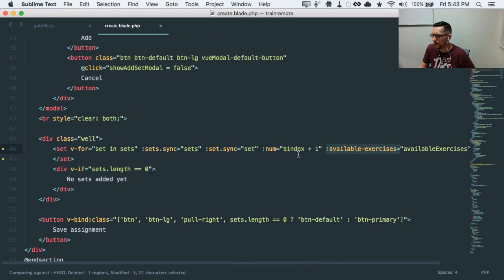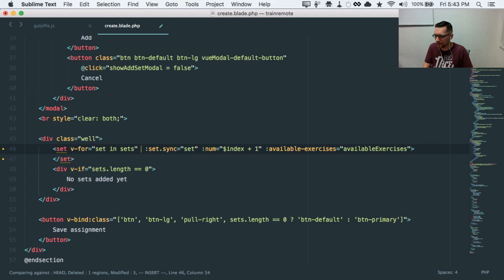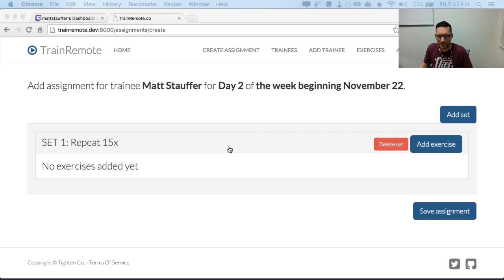Notice that I passed in sets.sync. That was the thing that I thought was going to allow me to do remove set. And it didn't work. So I'm pretty sure I can actually just delete that, give up, and this thing should still function appropriately. Come on.